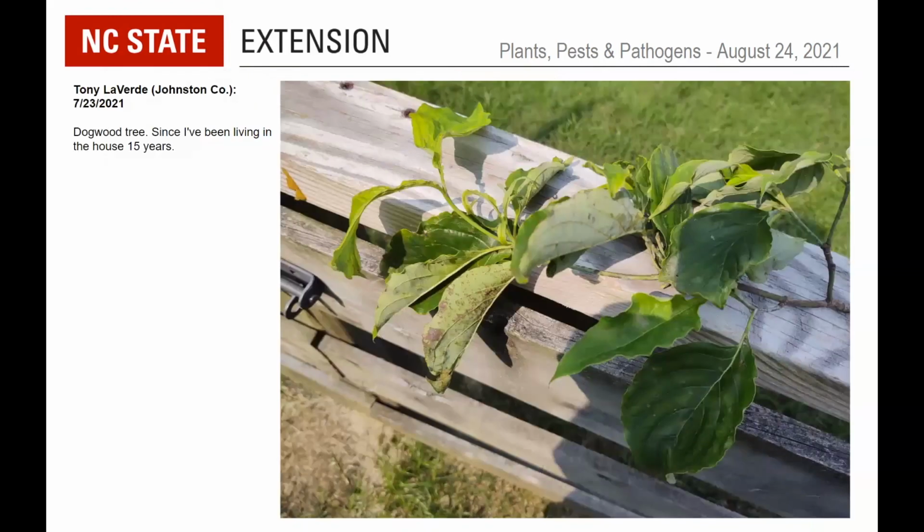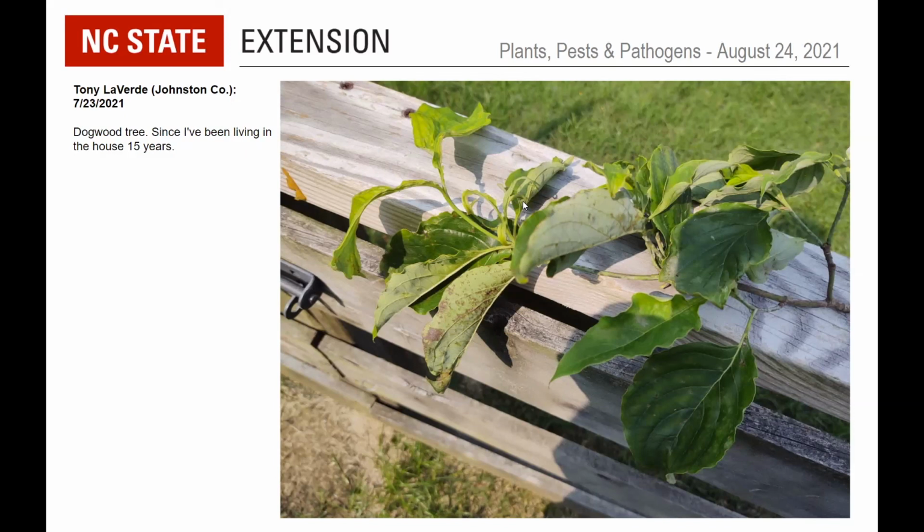So dogwood tree, since I've been living in the house 15 years, this is, as I said at the top, none of the dogwoods am I going to be able to give a very good explanation of. They're toward the kind of center left. I see some really strap-shaped leaves, even farther to the right there, Matt. Yeah, there you go. So that would tend to suggest some kind of a herbicide exposure. Other than that, I don't know.